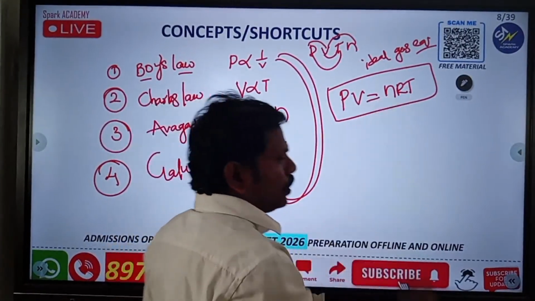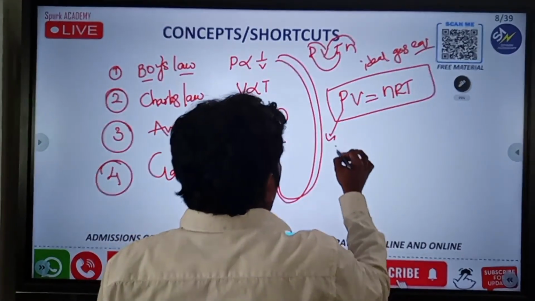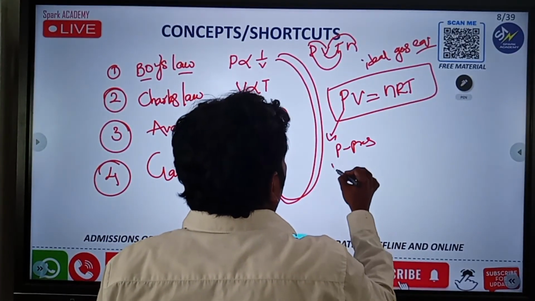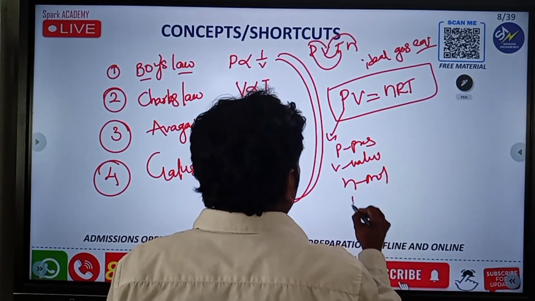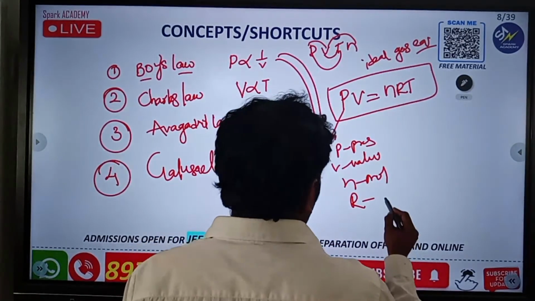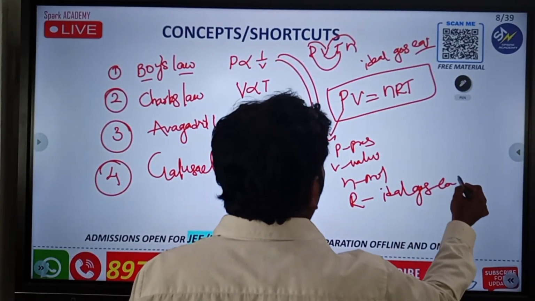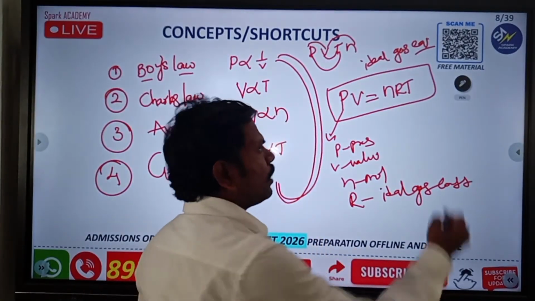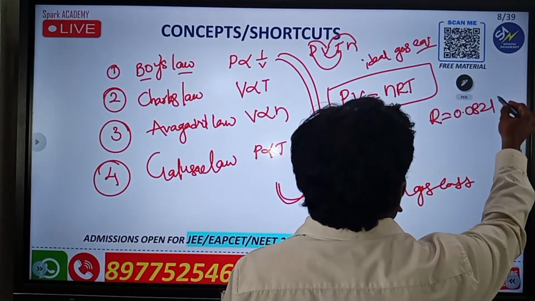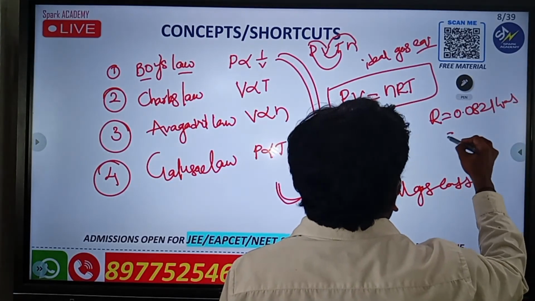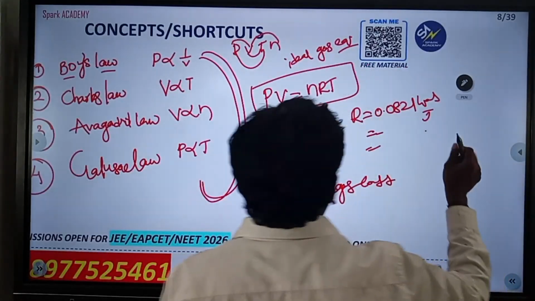So PV is equal to nRT, Nana. By using this, what is P? Pressure. What is V? Volume. What is n? Mole. What is R? That is the ideal gas constant, Nana. You have so many values for the R value, such as 0.0821 liter atmosphere, and also you have it in joules.